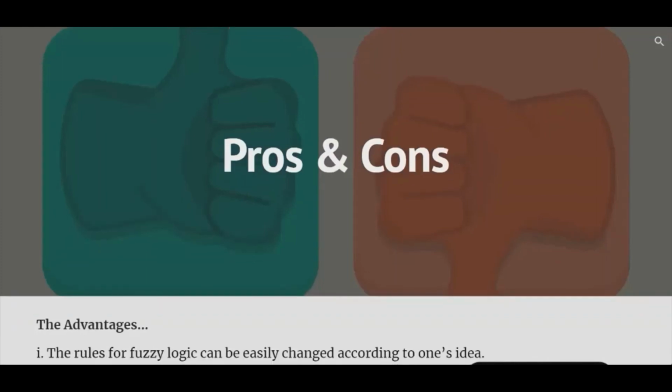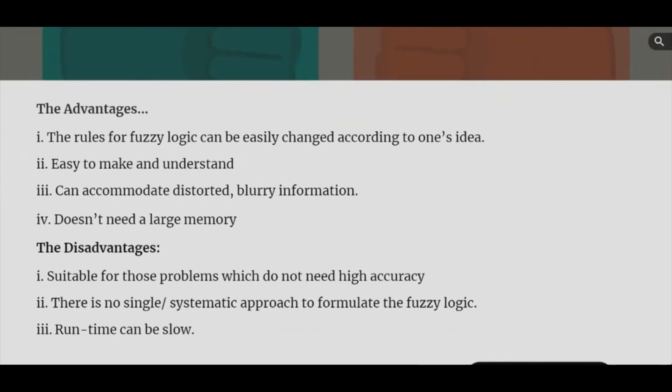There are many advantages as well as disadvantages of fuzzy logic. Advantages: easy to make and understand, and doesn't need a large memory. The rules for fuzzy logic can be easily changed according to one's idea. Disadvantages: suitable only for those problems which do not need high accuracy, and also the runtime can be slow.